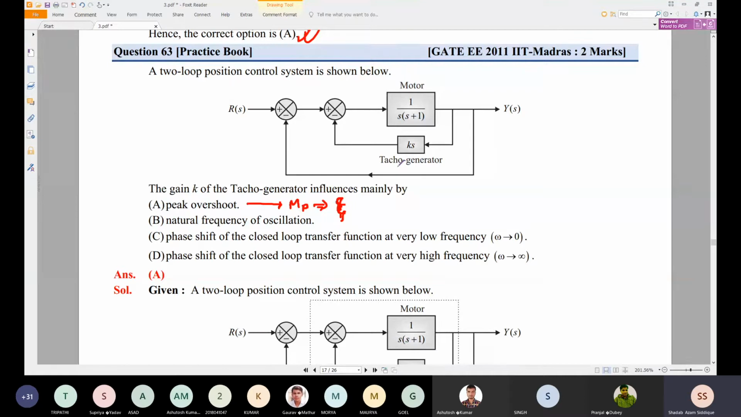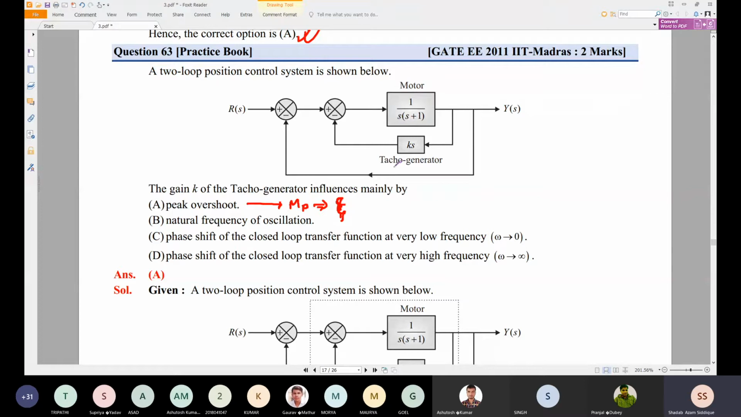But directly you can go to the option, and in the option you can directly find that this value will be changed: peak overshoot. But let me have the solution of this. First of all, you just find out the transfer function, and after finding the transfer function, you find out the zeta value and check whether zeta is dependent on k or not. If zeta is dependent on k, then the answer will be this first one. If zeta is not dependent on k, then you can say no, it does not influence the peak overshoot.